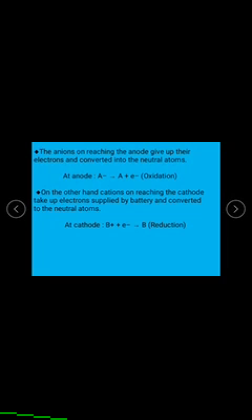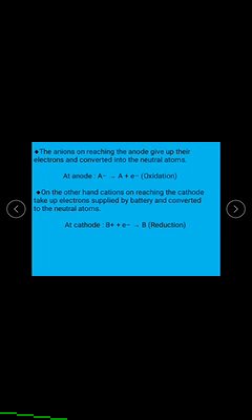The anions, on reaching the anode, give up their electrons and are converted into neutral atoms. That is, A minus gives A plus electrons. This is an oxidation process. This happens at the anode.